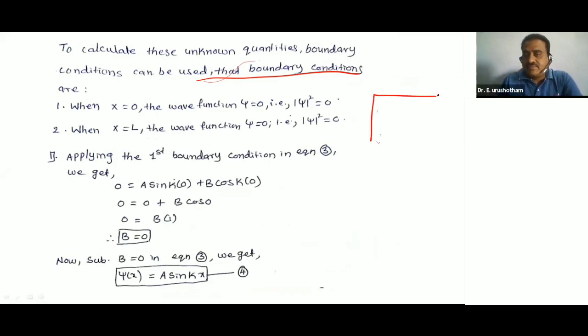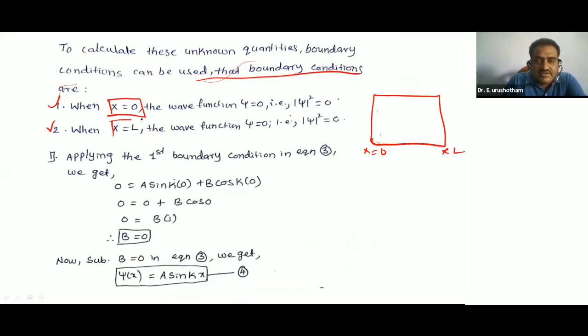This is the simple one-dimensional potential box. This is x is equal to 0, and this is x is equal to L. So you see, the first boundary condition is x is equal to 0, and the second boundary condition is x is equal to L. At both, the wave function psi of x is equal to 0.